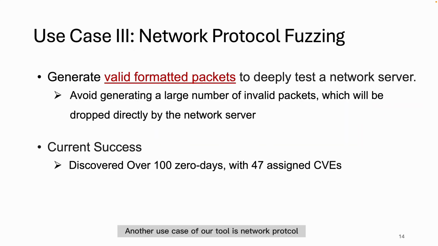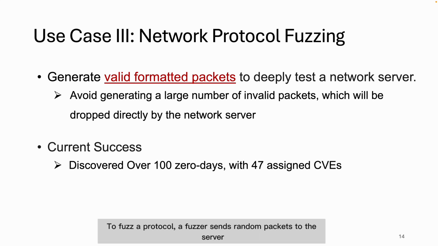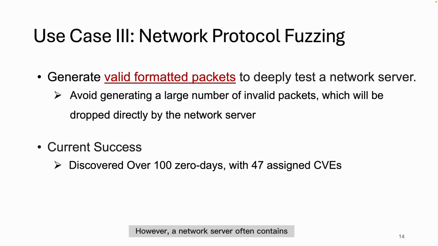Another use case of our tool is network protocol fuzzing. To fuzz a protocol, a fuzzer sends random packets to the server. However, a network server often contains many checks to reject invalid packets. If the fuzzer only uses random packets, many of them will be dropped, and we cannot deeply test the server. With the formats inferred by our approach, we can avoid generating a large number of invalid packets, so we can deeply test the network server.